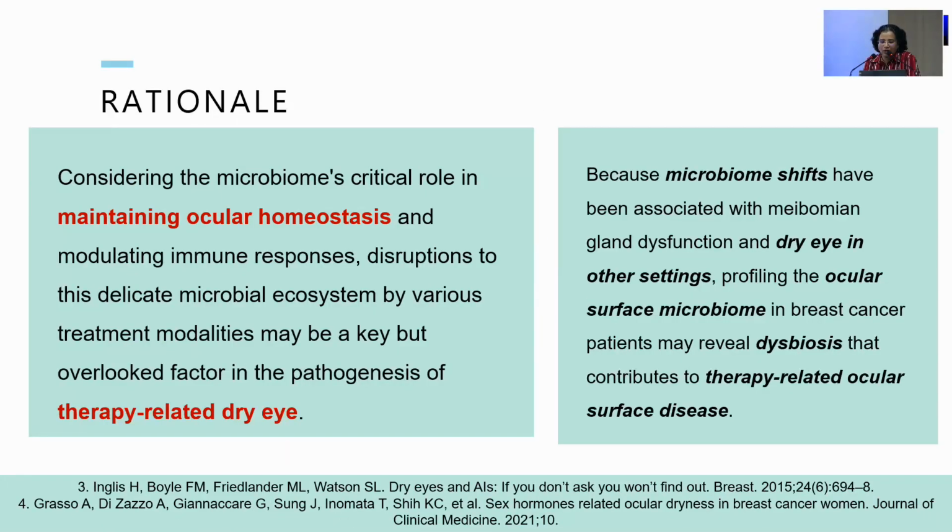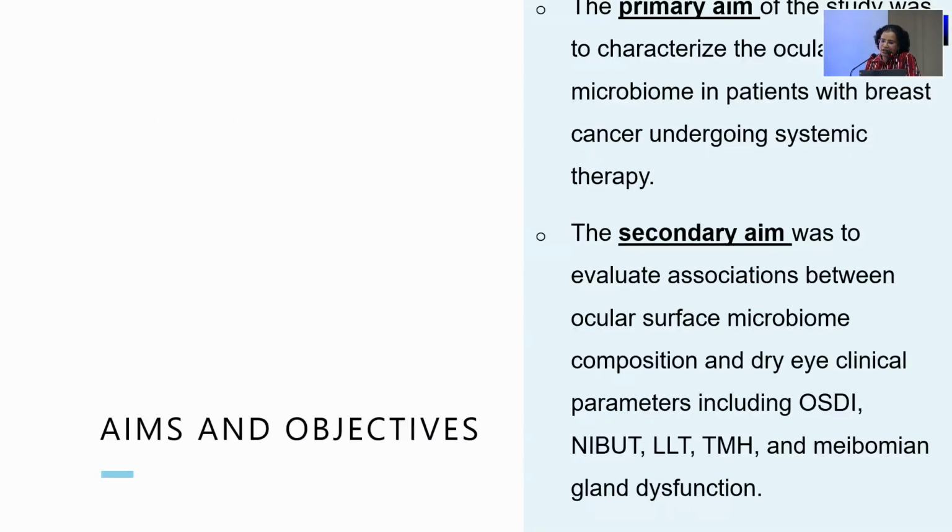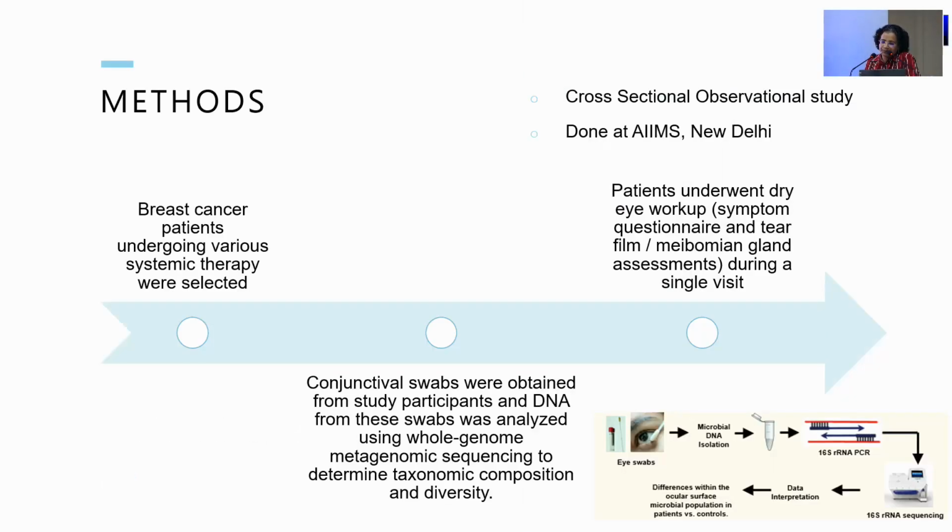So with the rationale of finding out the connection between ocular surface disease, meibomian gland dysfunction, and the core ocular microbiome in these patients, we planned this study with the primary aim to characterize the ocular surface microbiome by metagenomics in these patients who were on systemic therapy, and the secondary aim was to find the ocular surface parameters like ocular surface disease index, the non-invasive breakup time, LLT, and tear meniscus height through the ocular surface analyzer.